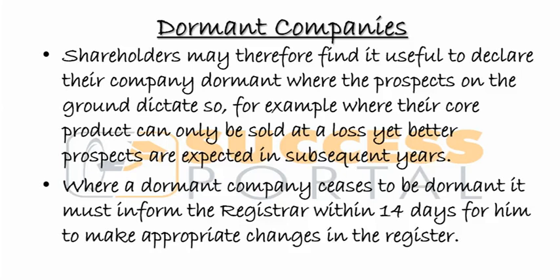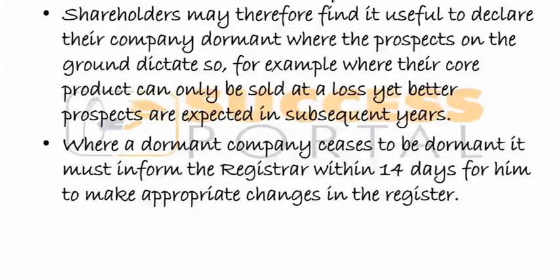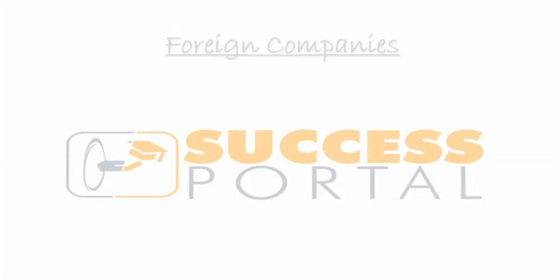So whenever you do a significant transaction, make sure that you go and notify the registrar of company within 14 days. Like the way you notified the registrar of companies when you were declaring that your company is dormant. Same applies when you're actually saying that your company is no longer dormant. You have to make sure that you also notify the company as well.